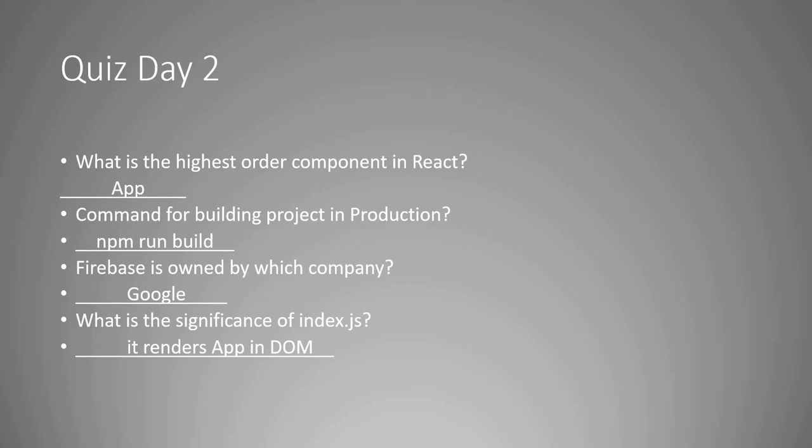DOM rendering is basically core JavaScript functionality which allows you to paint your screen, whatever you see on your screen in React, in your localhost or in your deployed app.